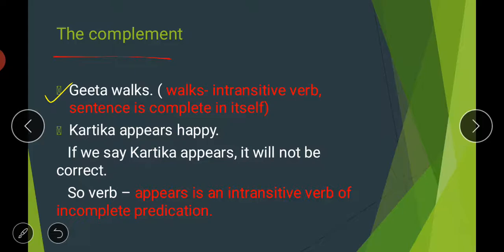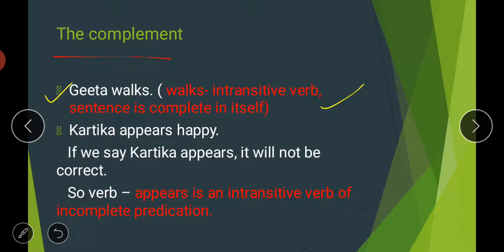Geeta walks does not require any kind of object to make a sensible sentence. Walk is an intransitive verb because this sentence is complete in itself and meaningful.